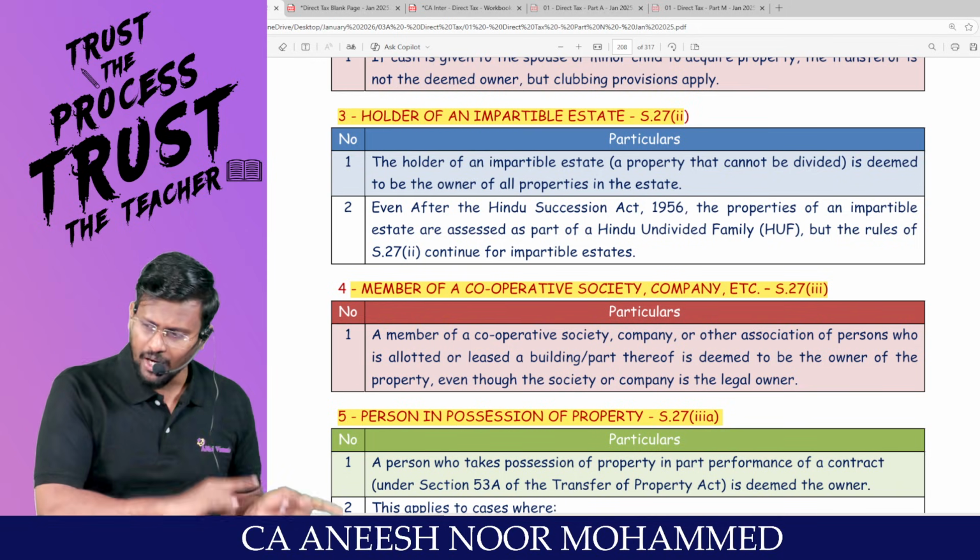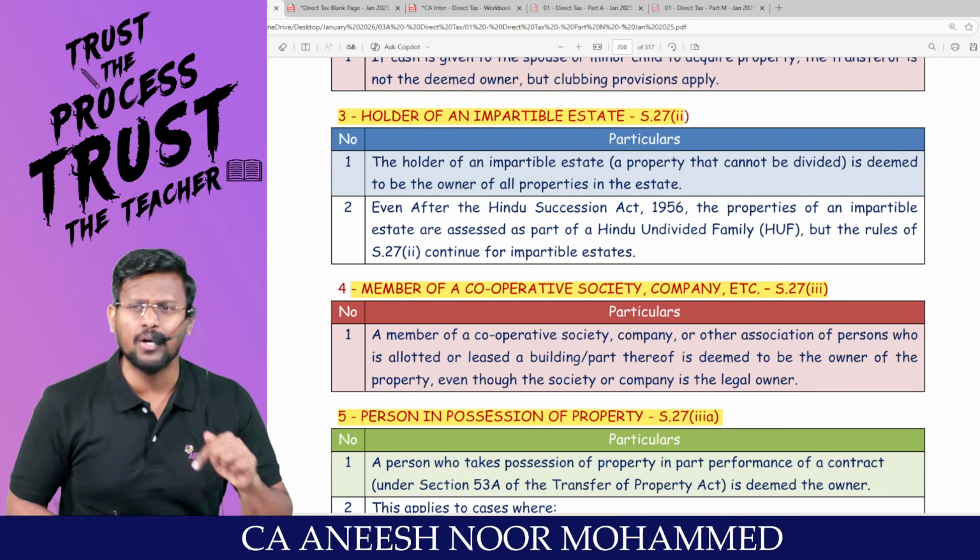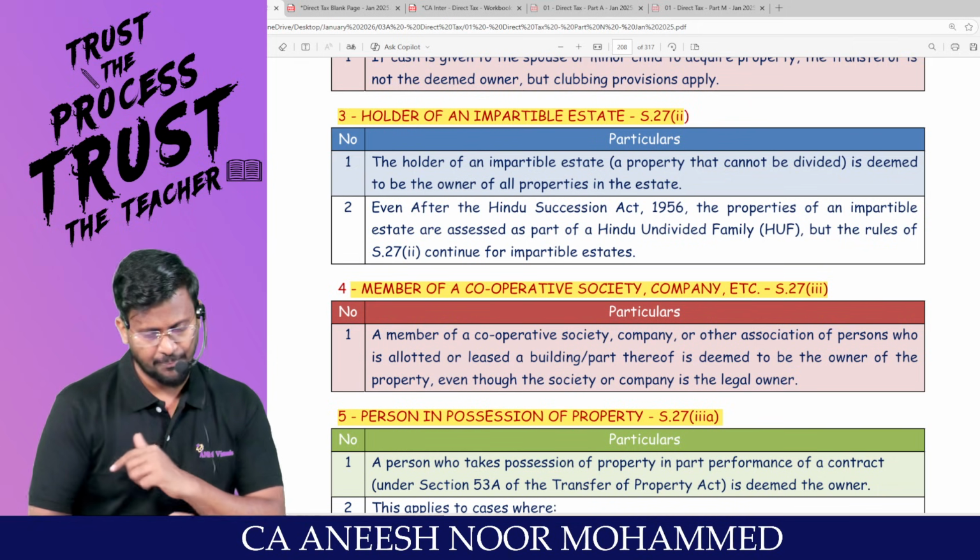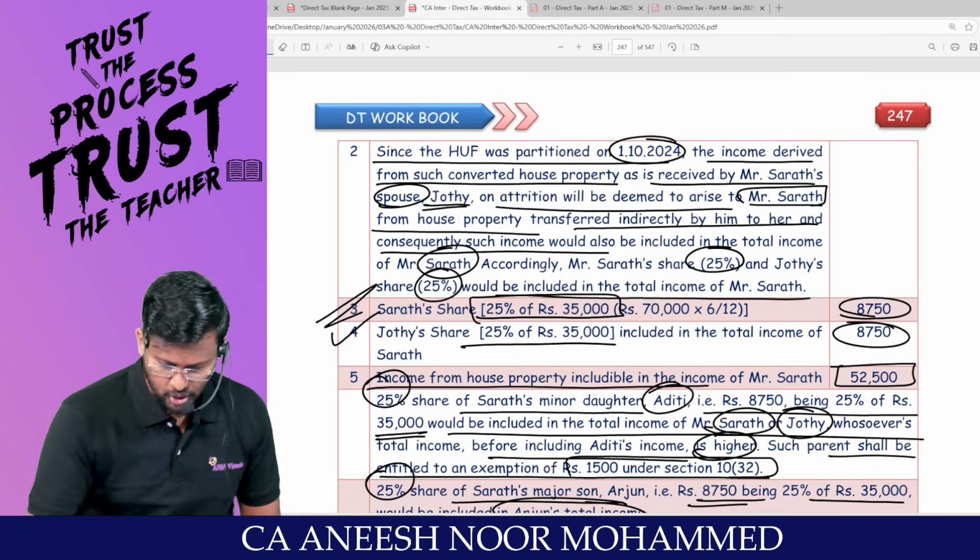Sir, if it is deemed owner, clubbing provision will not be applicable. But this is not a deemed owner. Are you understanding the difference? I'm continuing with the next question.